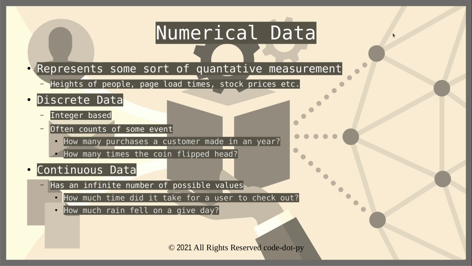Numerical data represents some sort of quantitative measure. Basically, any numerically or mathematically quantifiable content is numerical data. For example, heights of people, which we can have in a numerically quantified range. Then page load times, stock prices, etc. Now there are two subcategories of numerical data. One is discrete data. Discrete data is integer-based data, so there is no range of data here. It's basically a whole number or an integer out of a given set of data. Often it is a count of some event.